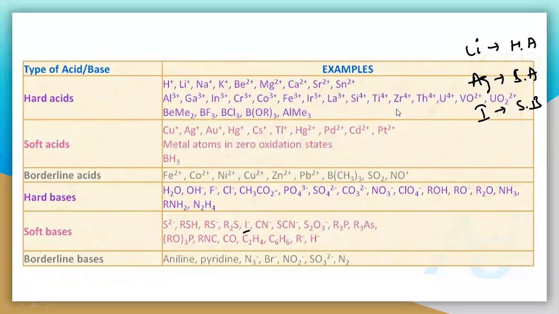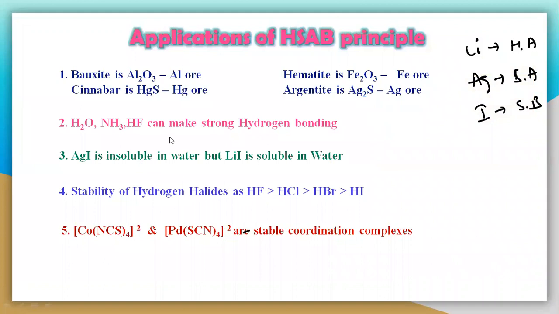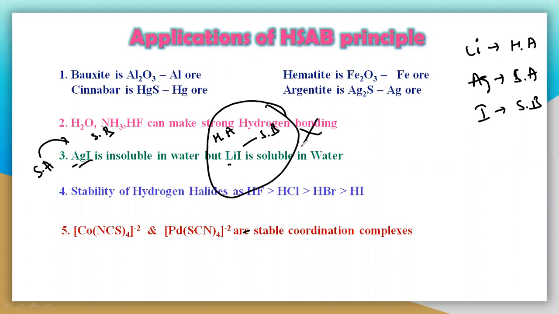And see what happens: every hard acid will only bind with the hard base, and soft acid will bind with the soft base. Now see here what happens. Here lithium is a hard acid, and this iodine is a soft base. So they do not bind with each other. But AgI is a soft acid, and even this iodine is a soft base. So AgI is a more stable compound compared with lithium iodide, because lithium is a hard acid and this iodine is a soft base. So they do not form a stable compound, but the silver and iodine are forming a stable compound.